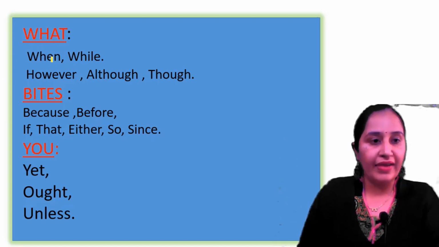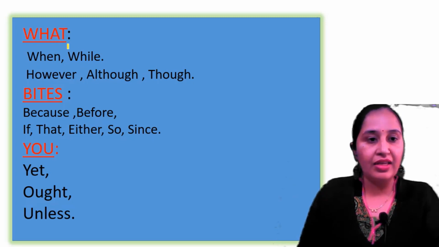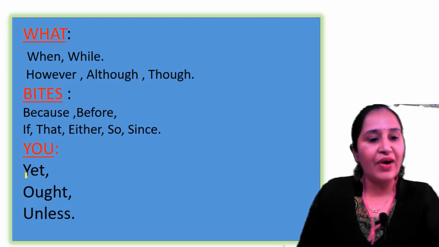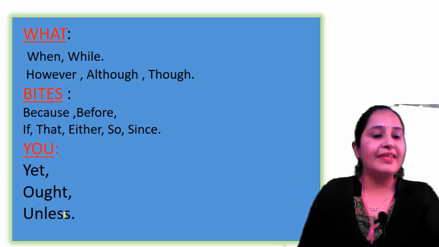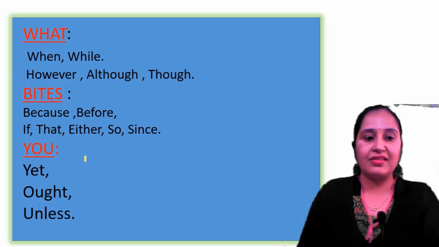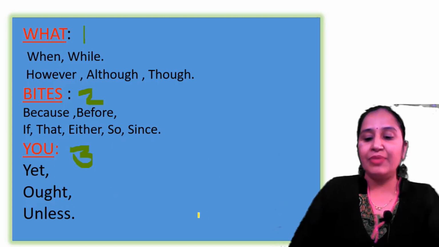Sorry, W for when, W for while. H for however, A for although, T for though. Bites: B for because, before; I for if; T for that; E for either; S for so or since. U, Y, X; O for out; U for unless. Remember, Hot Bites You. This is a formula or clue for subordinative conjunctions. Remember, this is very important. Three words: Hot Bites You. With the help of it you will remember the subordinative conjunctions.